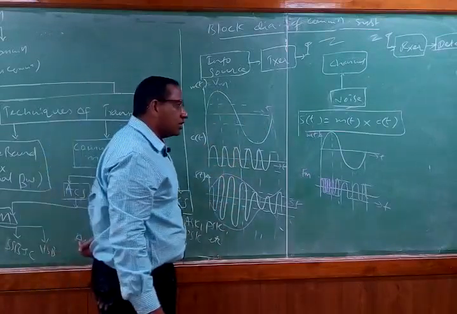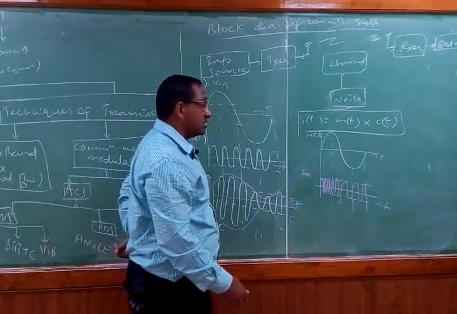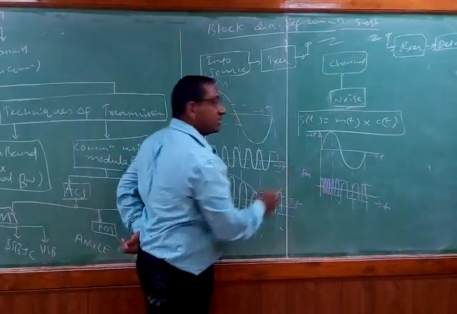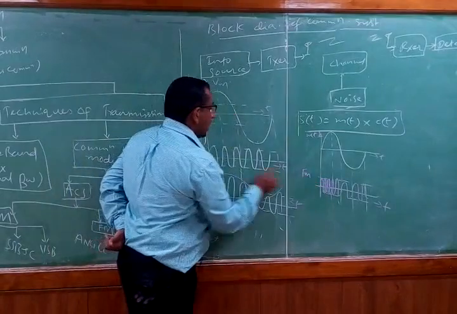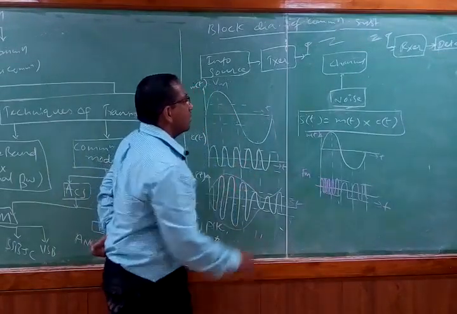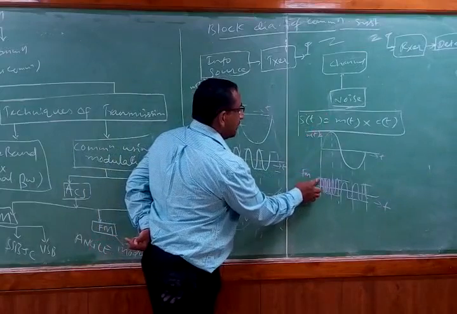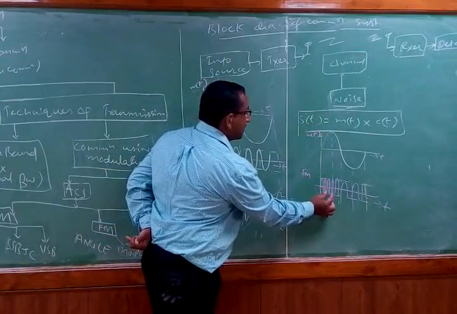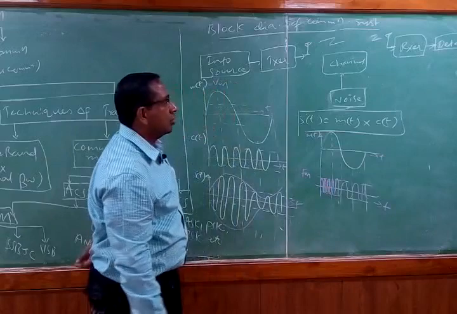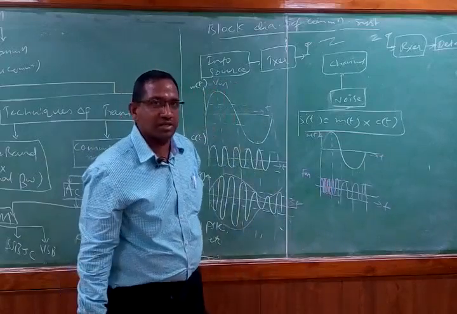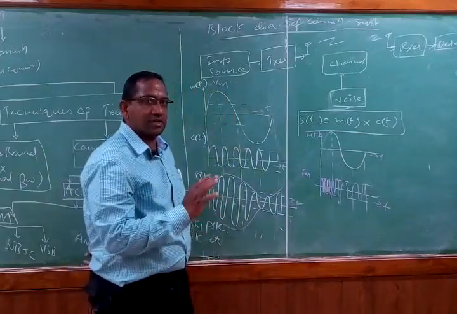Now a similar kind of thing we implement in frequency modulation. Here I have not drawn the carrier signal, but the carrier is there. As the input signal amplitude is increasing, what is happening? The frequency of the carrier signal is increasing. As frequency increases, what is going to happen? What is frequency? F is equal to 1 by T. As T decreases, frequency increases.